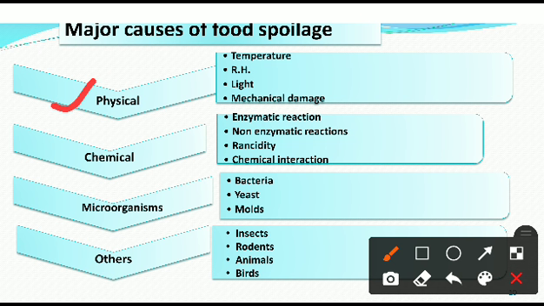If we heat the food at a high temperature, what happens? Its water content decreases and the food gets spoiled, or the microorganisms also increase at some high temperature, and that's why the food deteriorates.